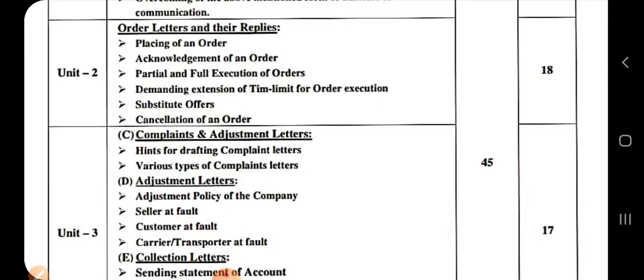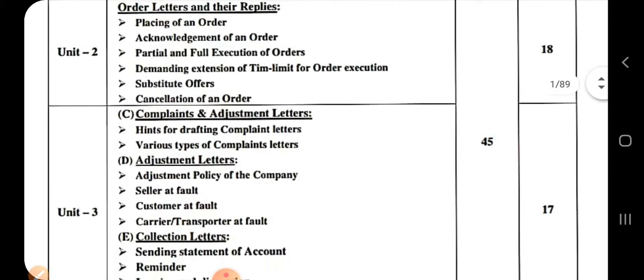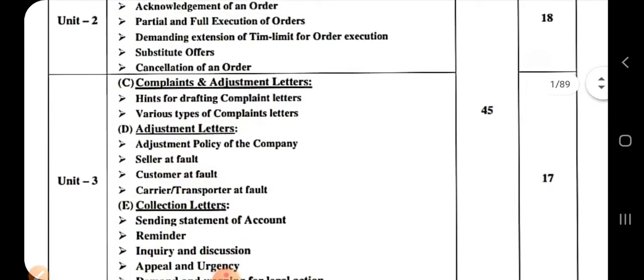It may happen that the wholesaler does not have the same goods that you have ordered. At that time they ask for substitution of goods, and sometimes it may happen that the wholesaler or manufacturer is not able to satisfy your order. That is the reason why they can cancel your order.